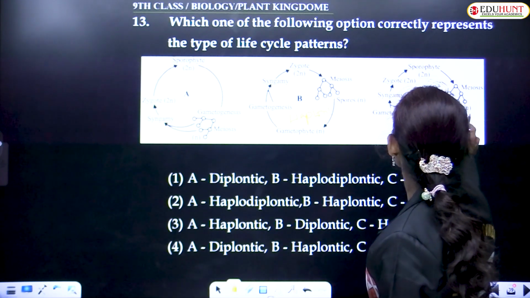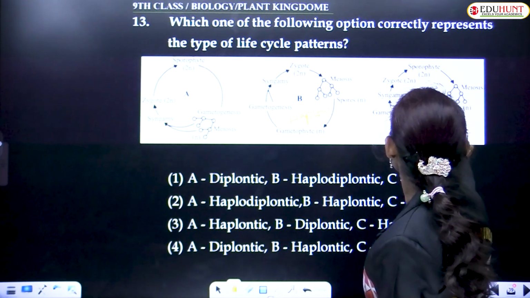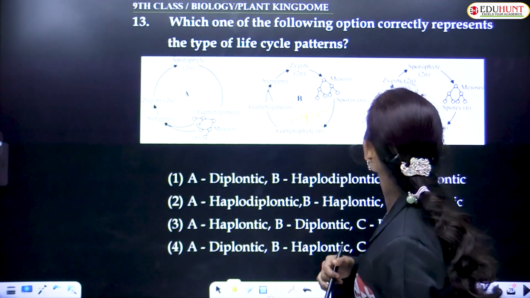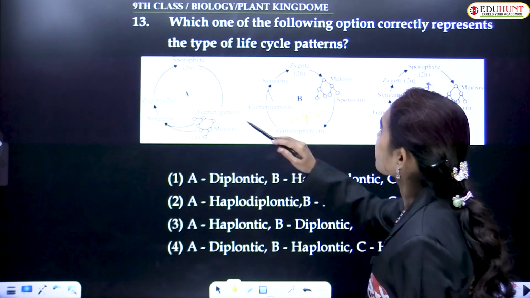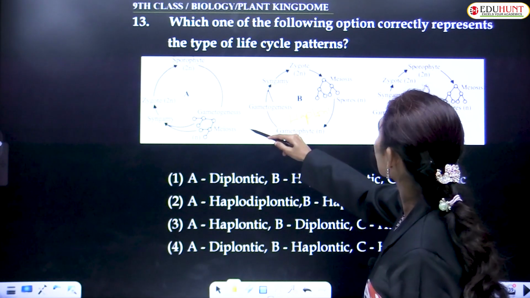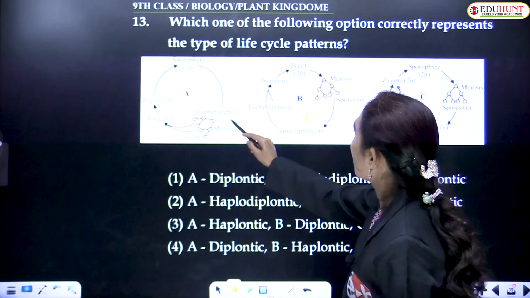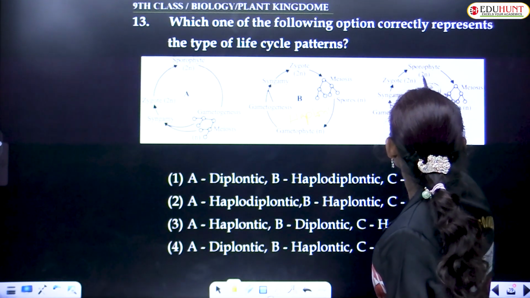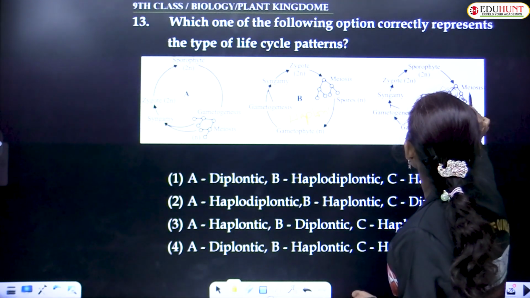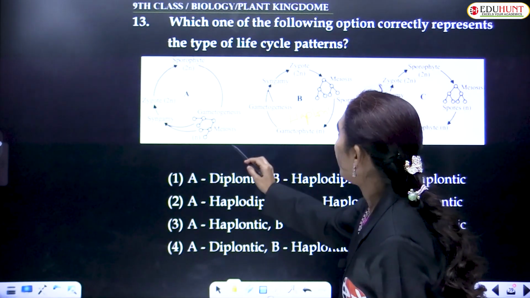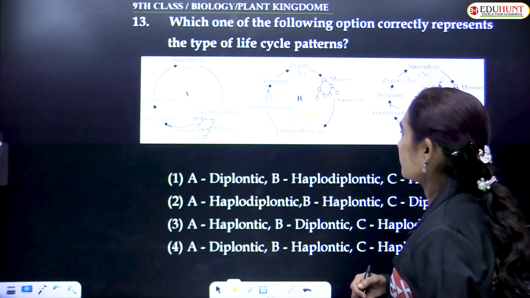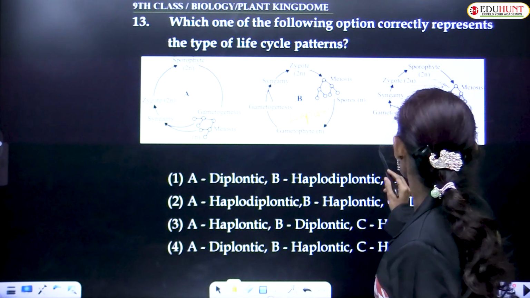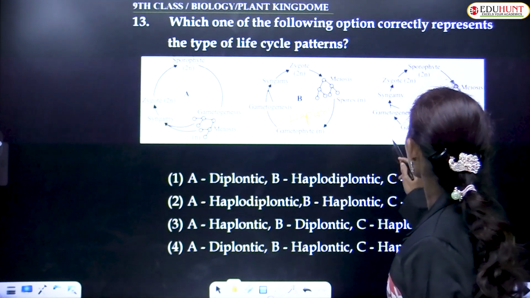Sporophyte undergoes meiosis, spores produce the gametophyte, gametogenesis, syngamy. And here also in A, the sporophyte is undergoing gametogenesis, meiosis. In this one, the sporophyte undergoes meiosis and produces spores. A is diplontic, B is haplontic, and C is haplodiplontic.